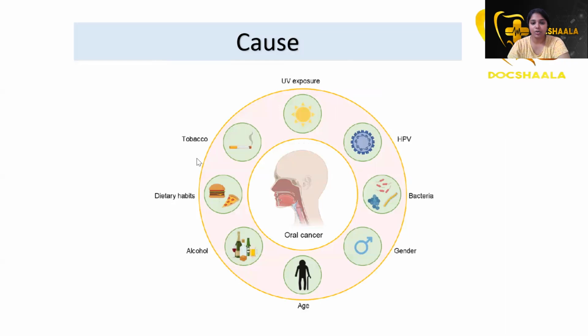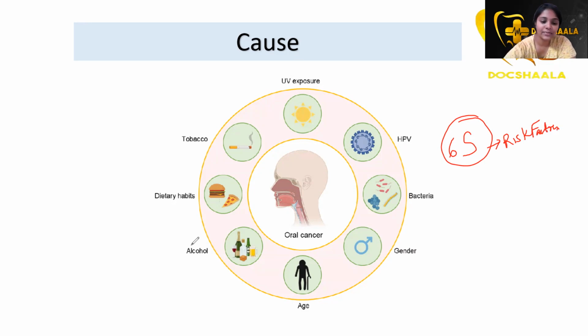As for the causes of oral cancers, you have to remember 6 S's as the risk factors involved in oral cancer. The S's are: alcohol, smoking, the dietary habits which include spicy food, and also one more thing, UV exposure, which is sun, right?